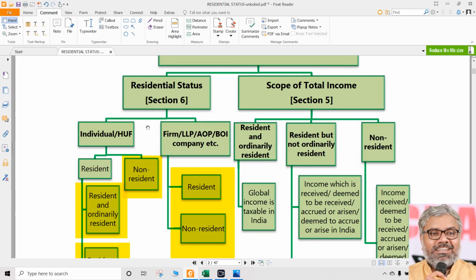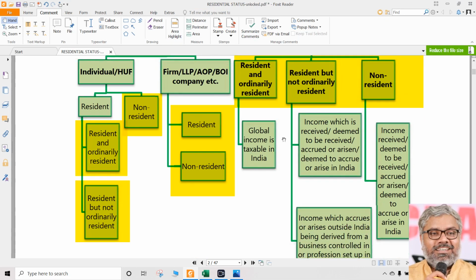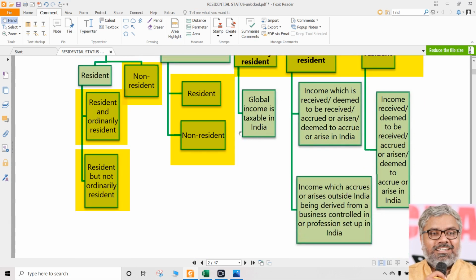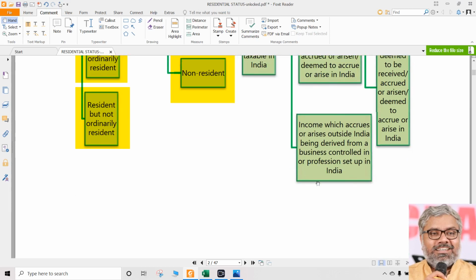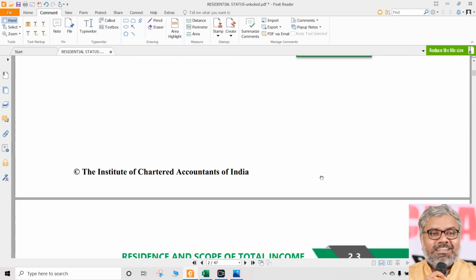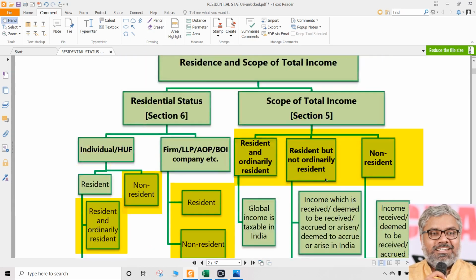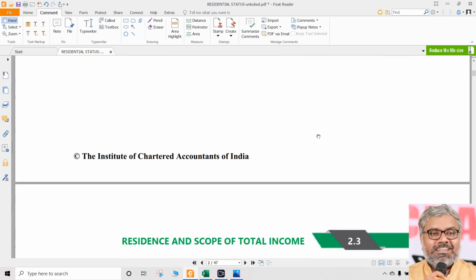Okay, then we know what the residential status of a person is, so what? That will determine the tax incidence, or we can call that the scope of total income. Depending upon the residential status, different incomes are taxable, different incomes are not taxable. We will have to discuss that in section 6 and section 5 of the Income Tax Act.